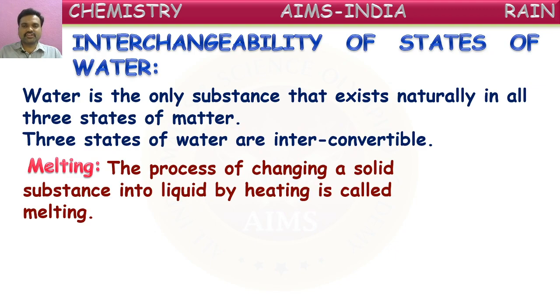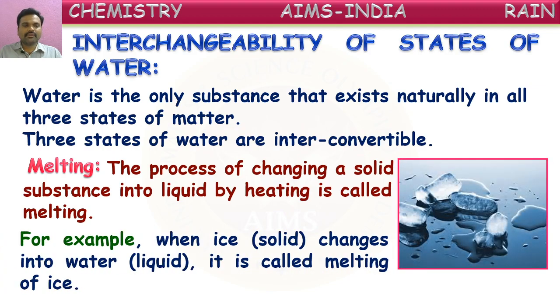The process of changing a solid substance into liquid by heating is called melting. When a solid substance is heated, it converts into liquid form. That conversion of a solid into liquid is called melting. For example, when ice changes into water, it is called melting of ice. Suppose you take a small cube of ice from the refrigerator. Inside the refrigerator the temperature is very low, isn't it, children?